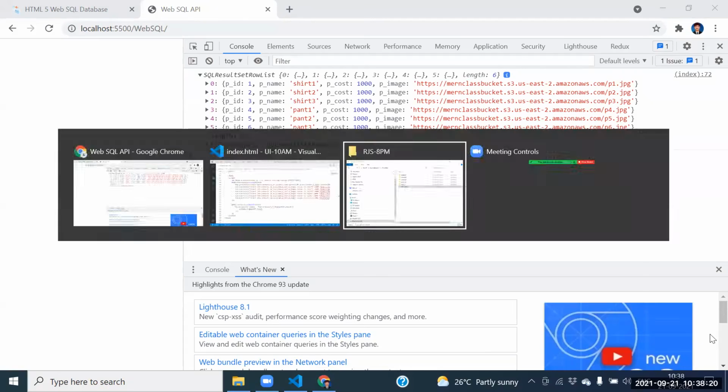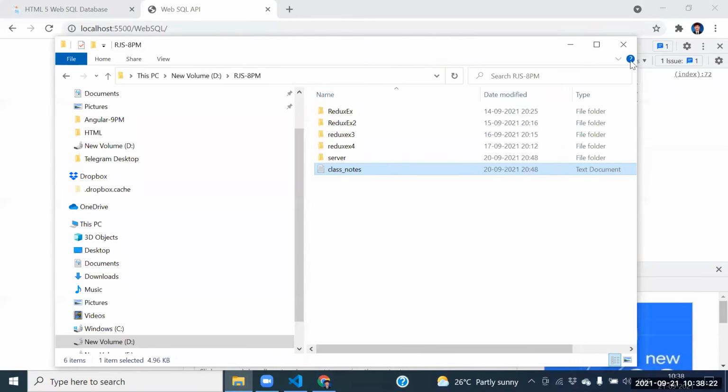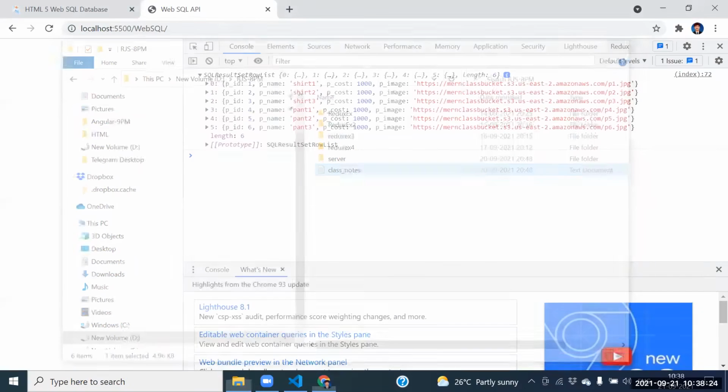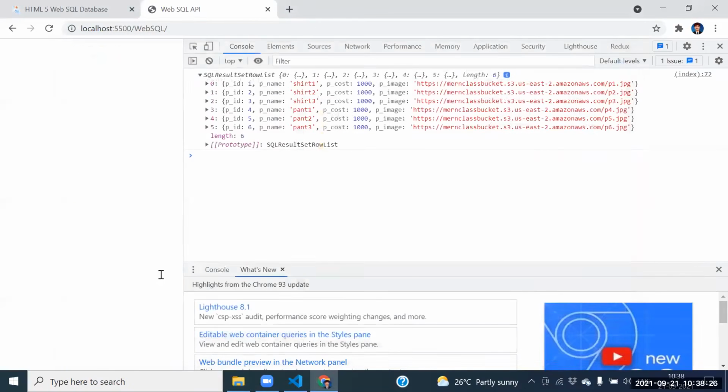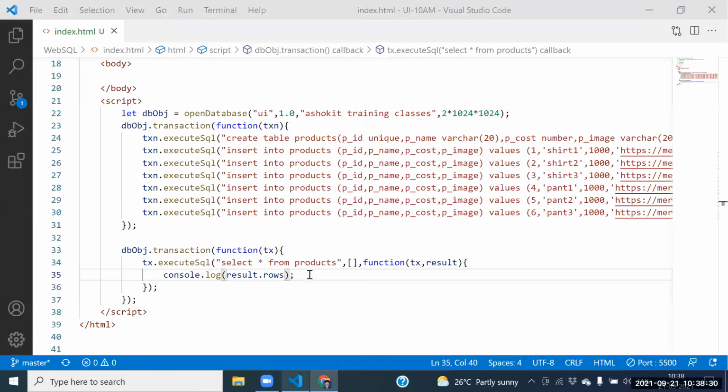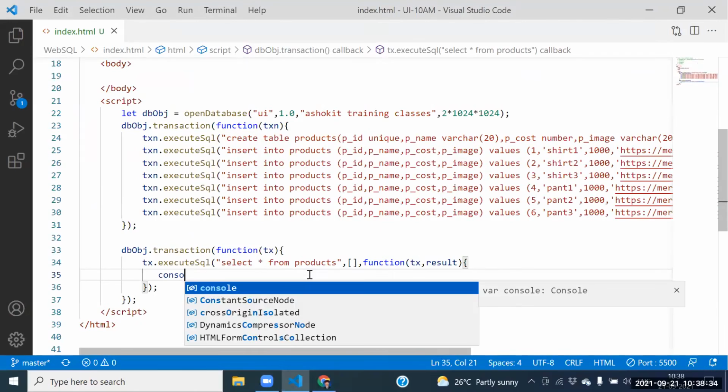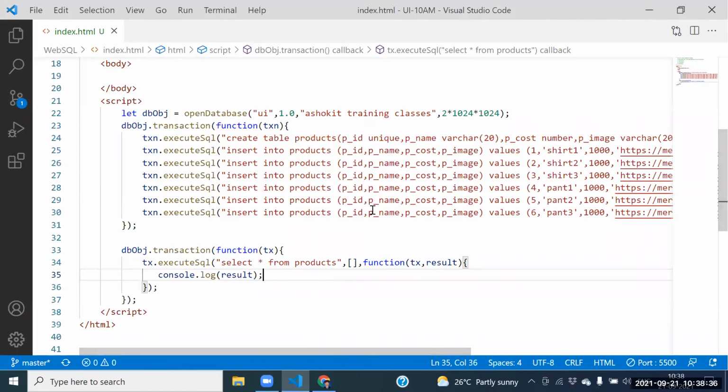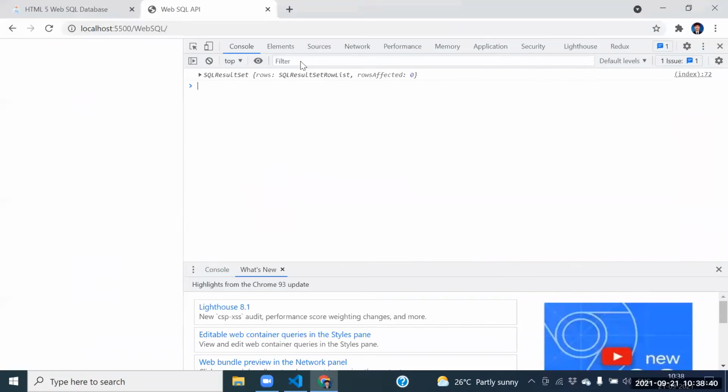After getting the rows itself, guys, you people need to see here. First of all, print the result itself. We need to print the result here. Console dot log of result. After getting the result, analyze that result. This is the result we are getting now.